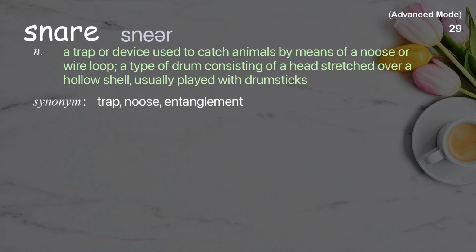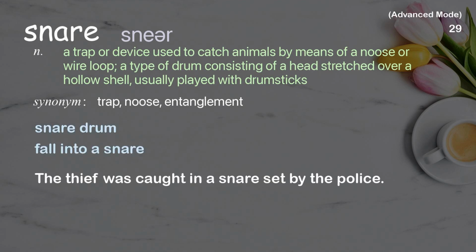Snare. A trap or device used to catch animals by means of a noose or wire loop, a type of drum consisting of a head stretched over a hollow shell, usually played with drumsticks. Examples: Snare drum. Fall into a snare. The thief was caught in a snare set by the police.